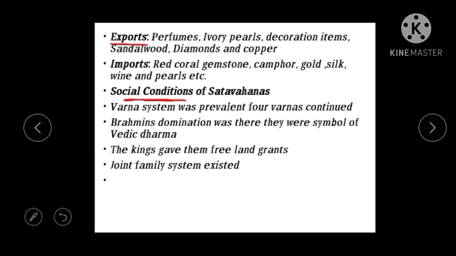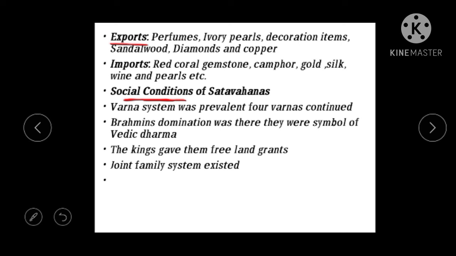And we see, but four Varnas were there, but Brahmins, and most of the time Brahmins were given the importance, and the Brahmin domination was more at that time, and the Brahmins were a symbol of the Vedic Dharma or Vedic religion in the society. So even in the period of Shatavahana, they are considered like equal to God, means they are close to God. So such importance was given to the Brahmins.